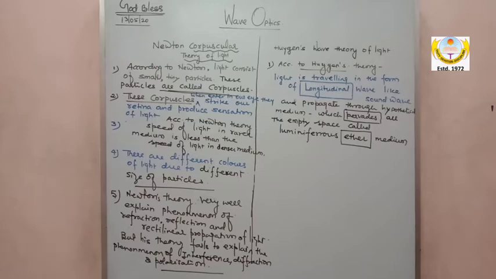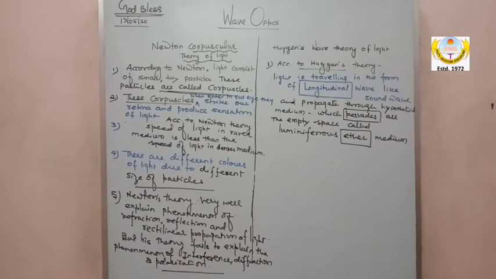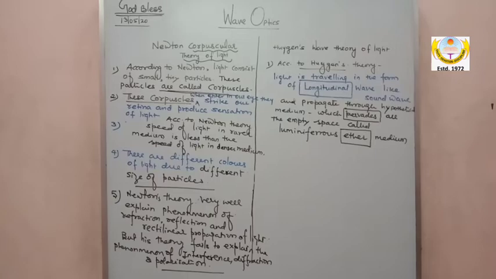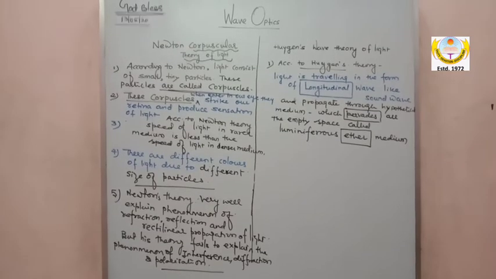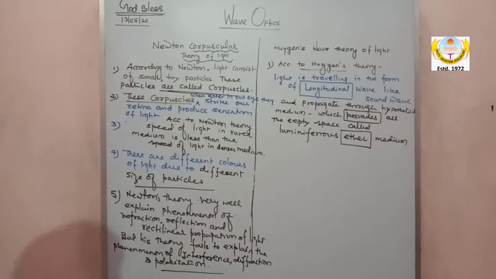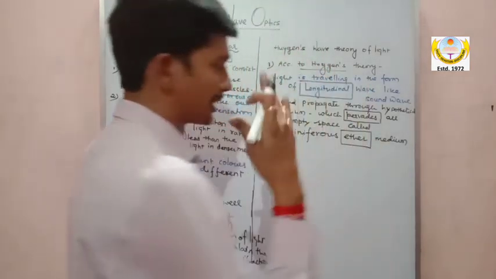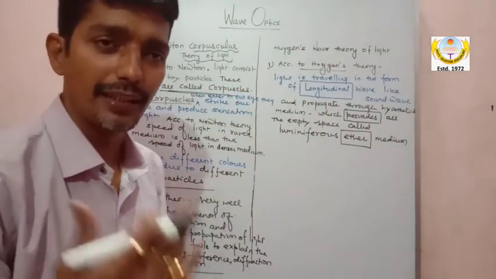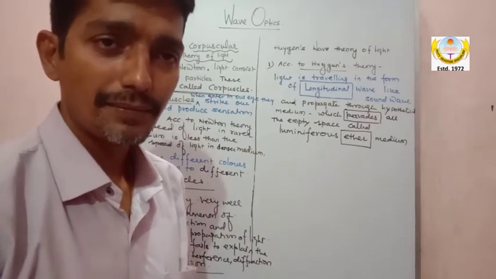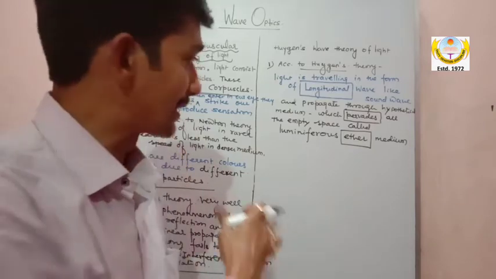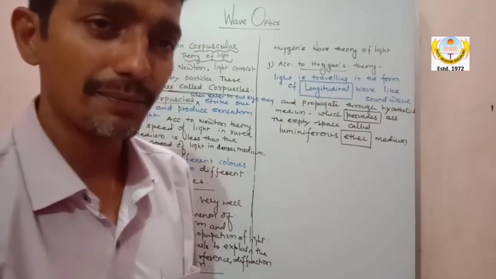They said, no, this is wrong. There is no existence of such a medium. There is no such medium in the universe, my dear. This is discarded by these people in their theory. Believe me, in their theory they discarded it. There is no such medium.